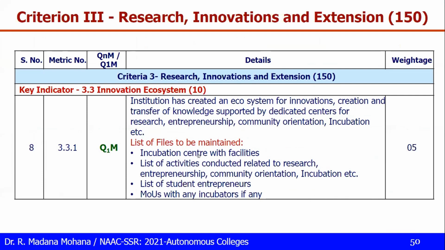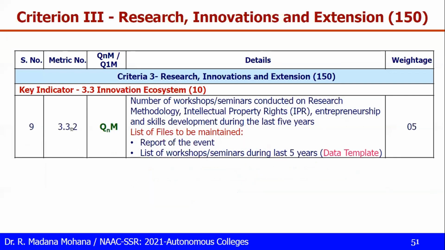You have to maintain incubation center details with the facilities. If your department has an incubation center, maintain department-wise incubation center photographs, facilities, their utilization, and a list of activities conducted related to research, entrepreneurship, incubation, etc. Also a list of student entrepreneurs and MOUs with any incubators. Then 3.3.2, this is quantitative. Number of workshops and seminars conducted on research methodology, intellectual property rights, entrepreneurship, and skill development in the last 5 years. For every activity, you have to maintain a report along with geo-tagged photos.